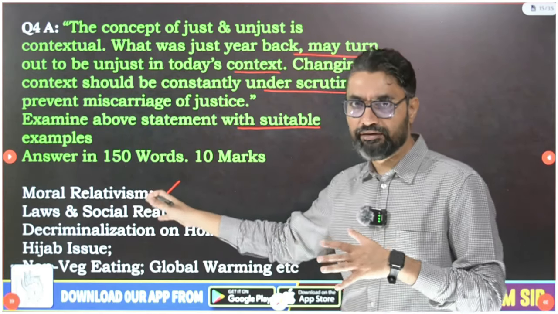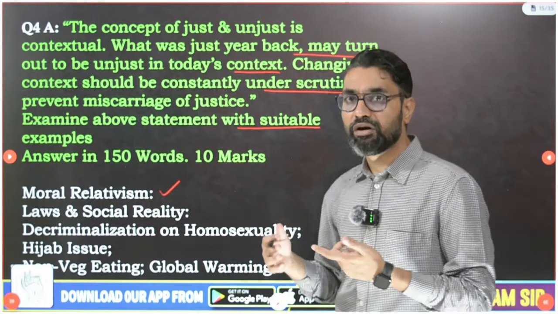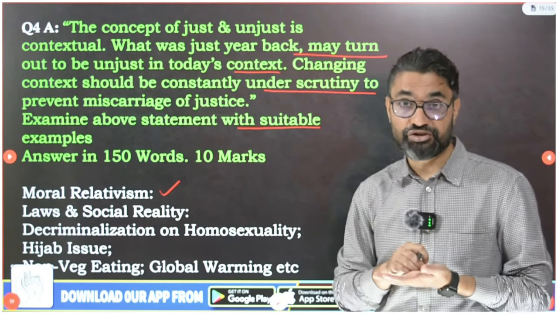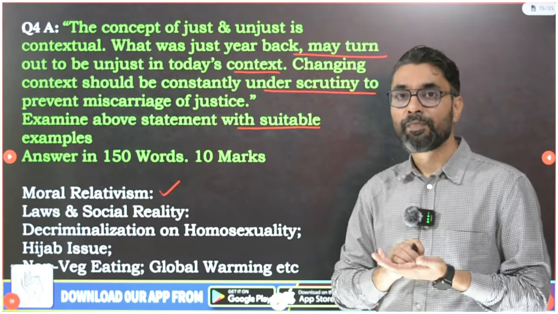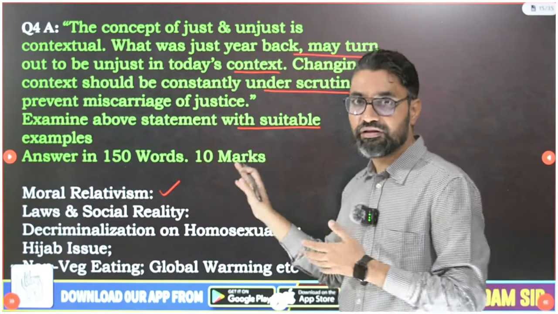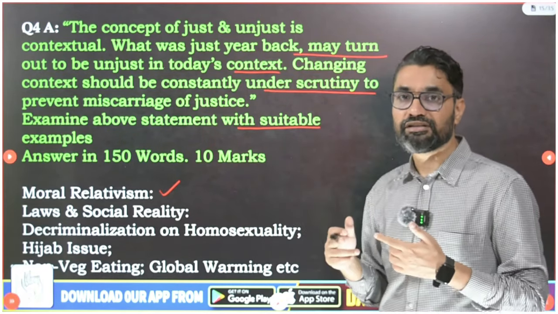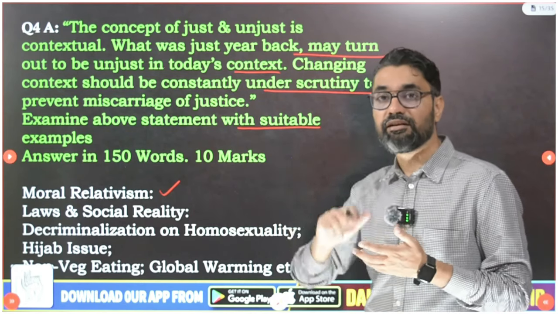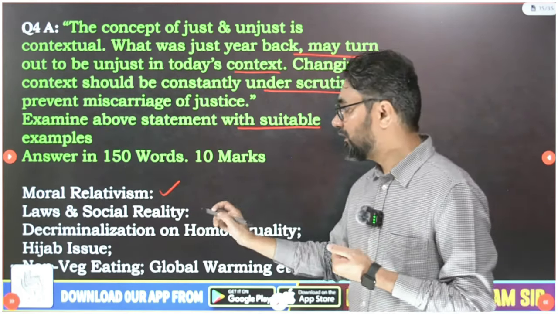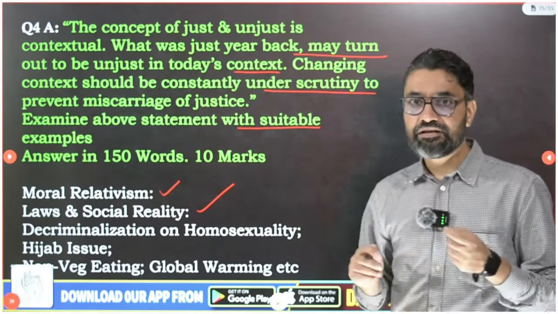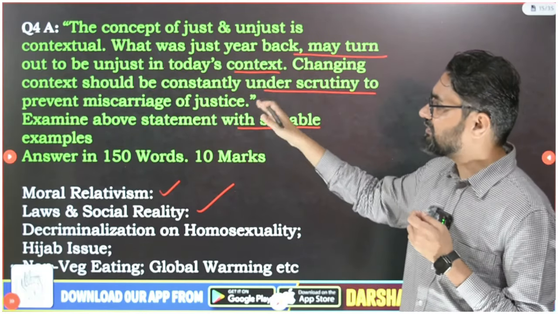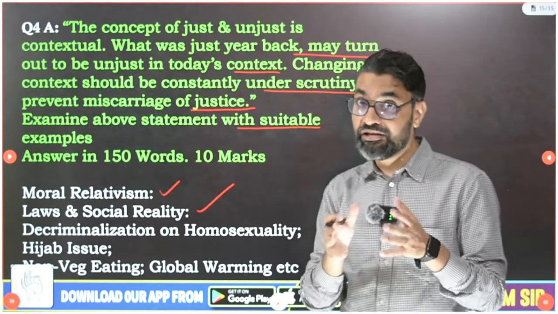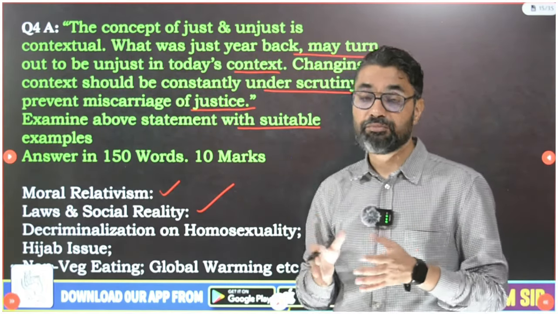I won't be able to go into detail of moral relativism, but moral relativism talks about taking the situation into account, taking reasoning into account, taking time, context, everything into account. For a moral relativist, morality is justifiable, morality contains exceptions, morality is rationalizable. Then laws and social reality. This is also talking about just, unjust, and the word is miscarriage of justice. So you have to talk from a legal perspective, because it is talking about miscarriage of justice.